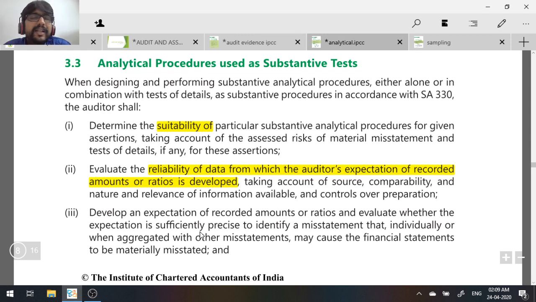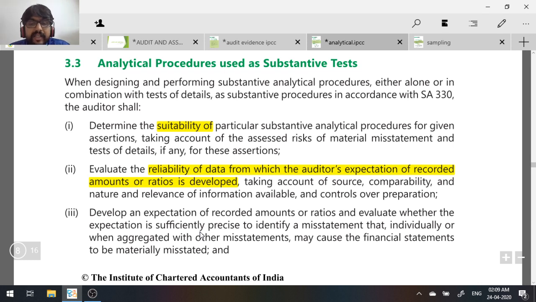Why? Because basically you are going to compare your expectation with the real amount and see the deviation. Whatever expectation you draw, make sure the data you use for that expectation is very reliable. If the data goes wrong, your expectation goes wrong and the whole procedure goes wrong. So you have to evaluate the reliability of data from which the expectation is developed. Then you develop the expectation.